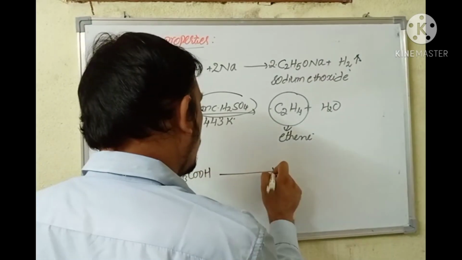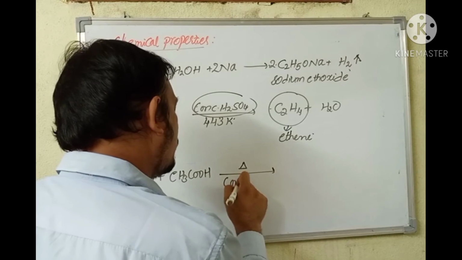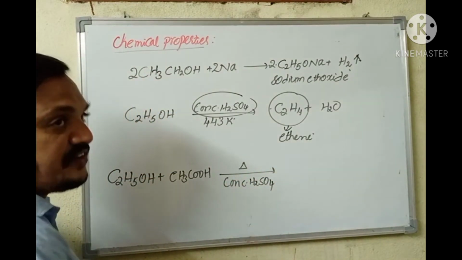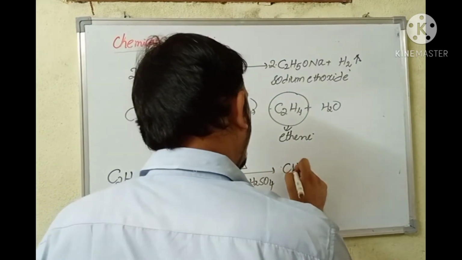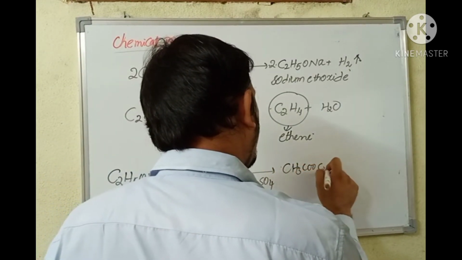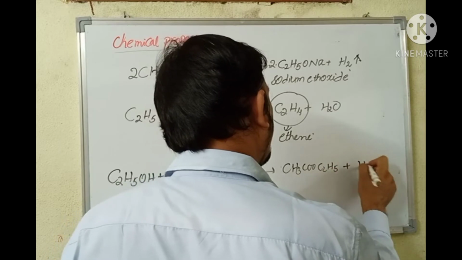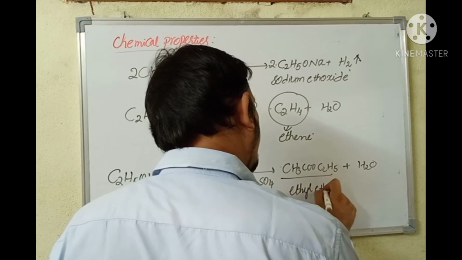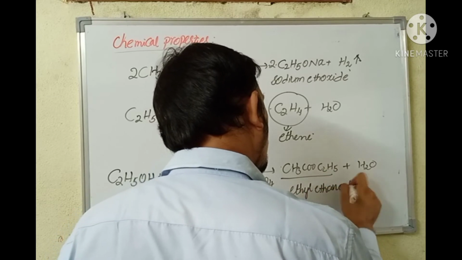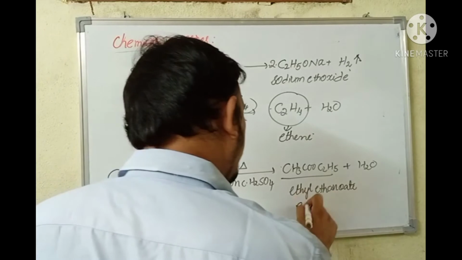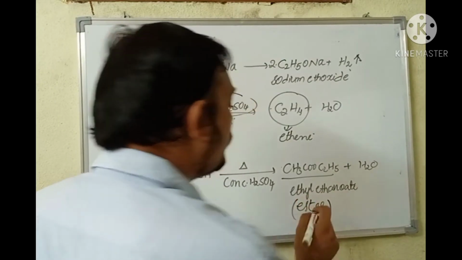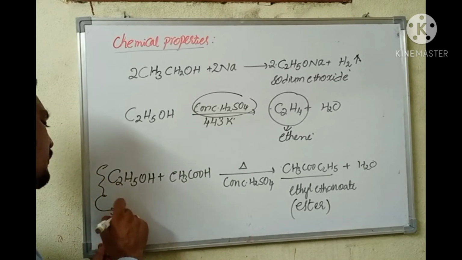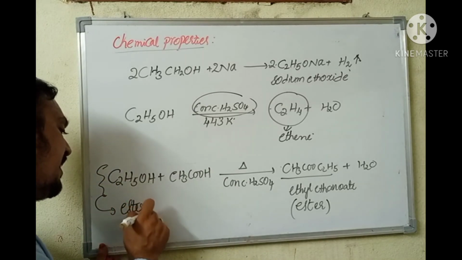CH3COOH, when it is heated and concentrated sulfuric acid is added, which acts as a catalyst and dehydrating agent, it produces CH3COOC2H5 plus H2O. This is nothing but ethyl ethanoate, that is ester, which is having a fruity odor. That particular reaction can be referred to as esterification reaction.